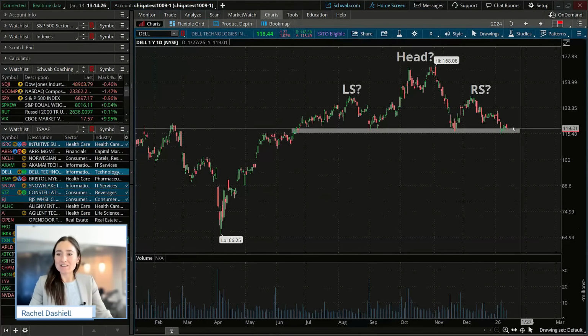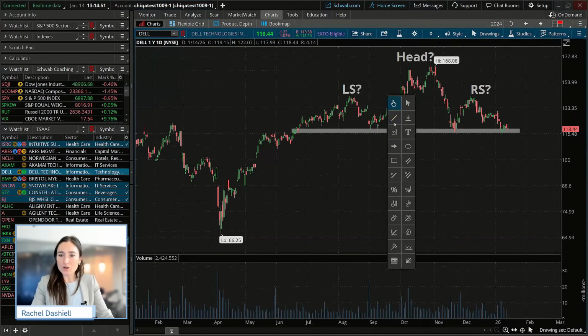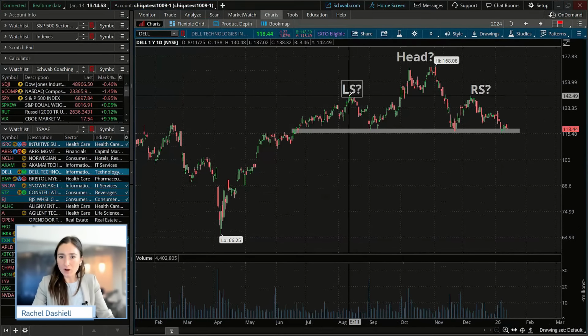First and foremost, among the rules, we see a pretty straight line as far as those pullbacks to support, really making a true defined line in the sand for our neckline support there. Our shoulders are nearly at the same exact level here.